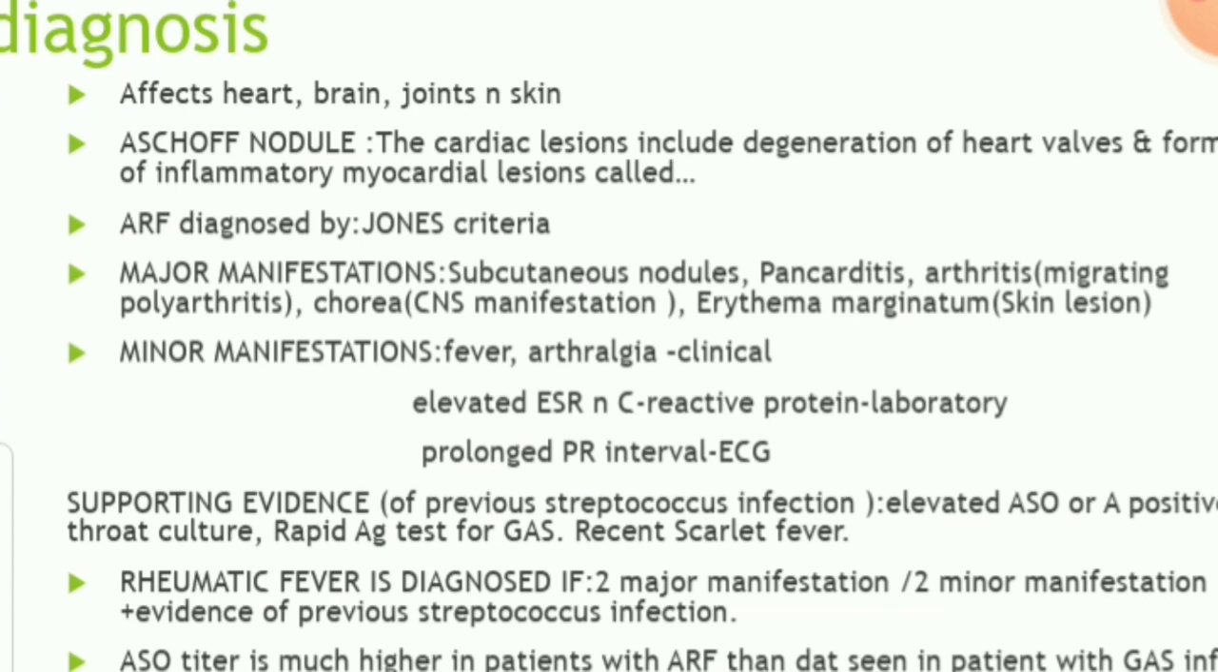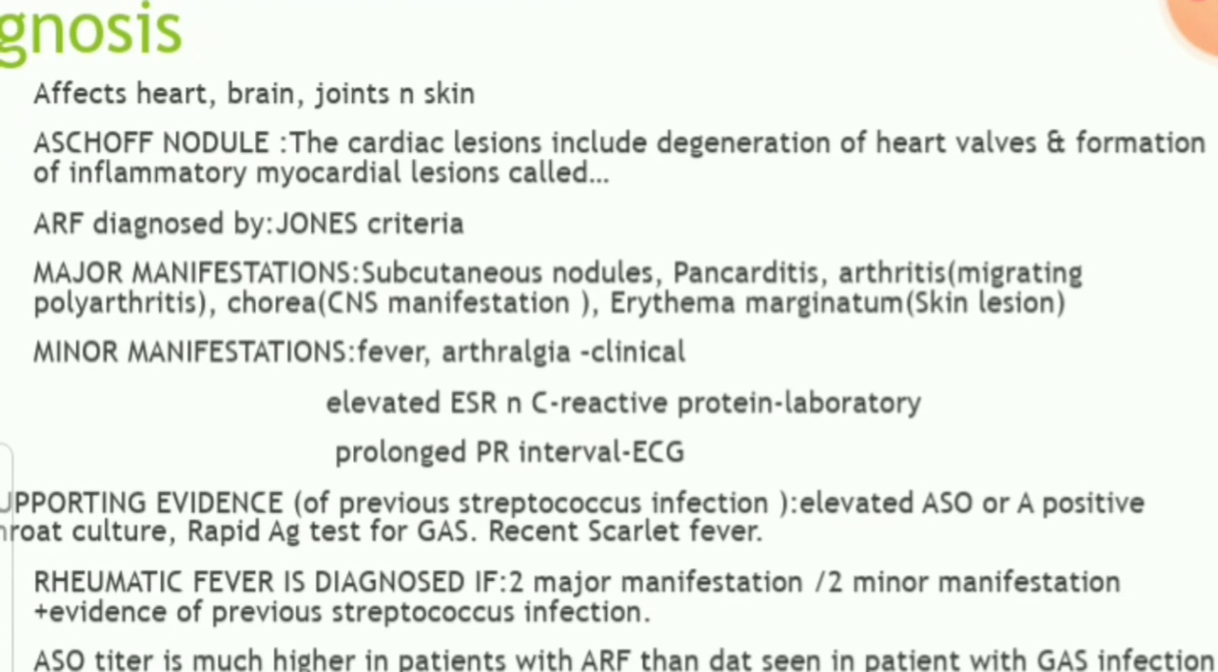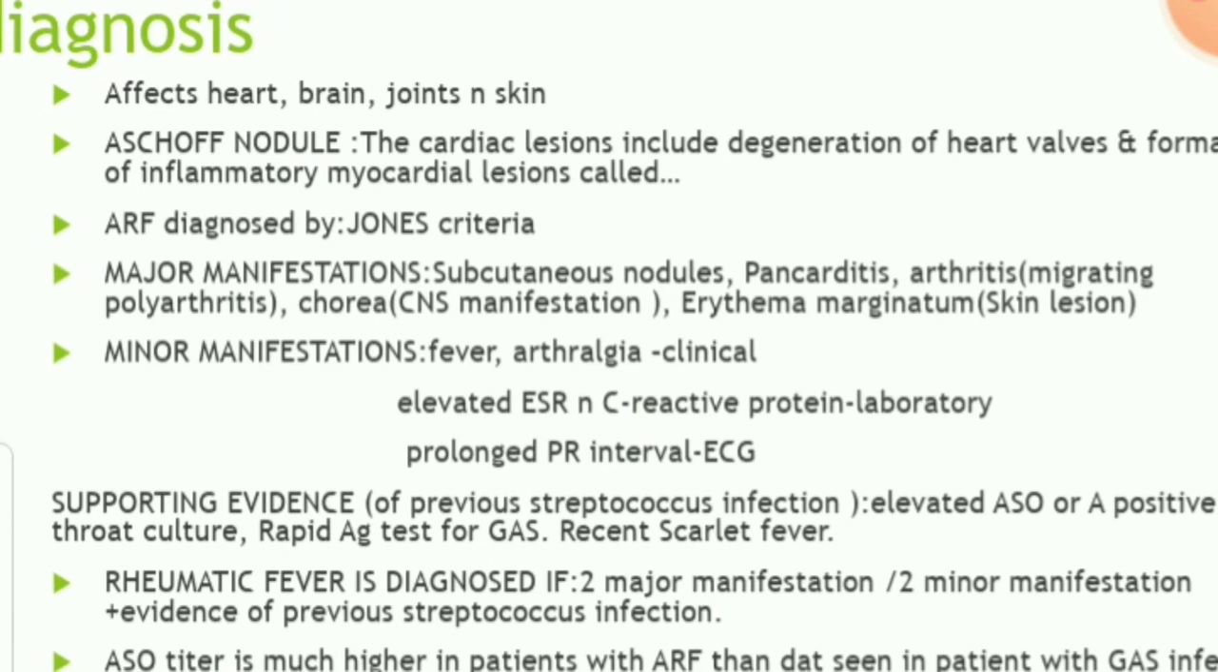And the minor manifestations include fever and arthralgia, which are clinical manifestations. In the laboratory, for a patient having acute rheumatic fever, the findings will be elevated ESR and C-reactive protein. And when we look at the ECG, you can see a prolonged PR interval. And supporting evidence of previous streptococcal infection, like elevated ASO or a positive throat culture, rapid antigen test for group A streptococcus, and recent scarlet fever, are the supporting evidence.